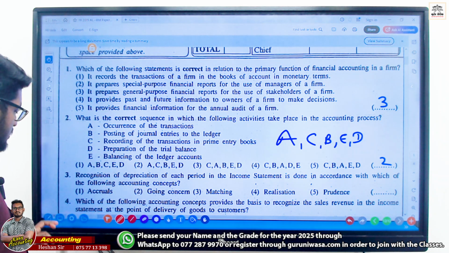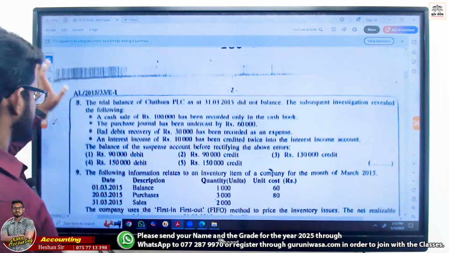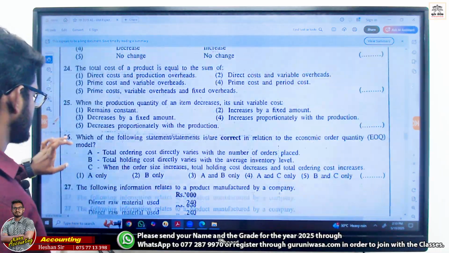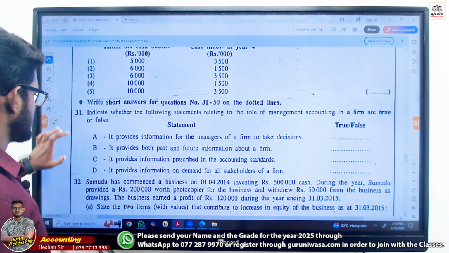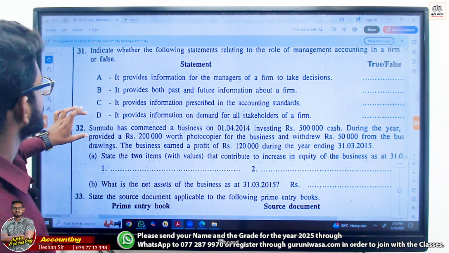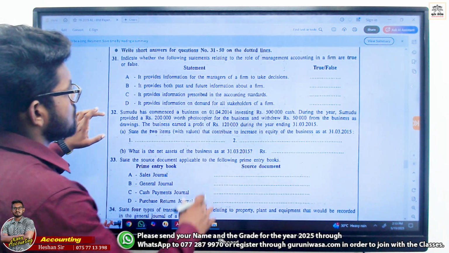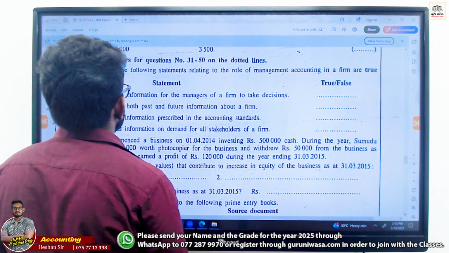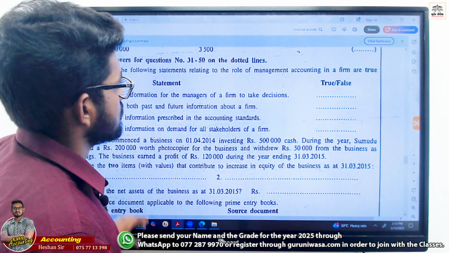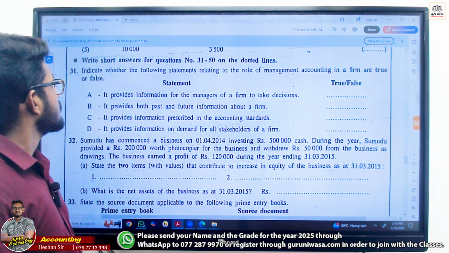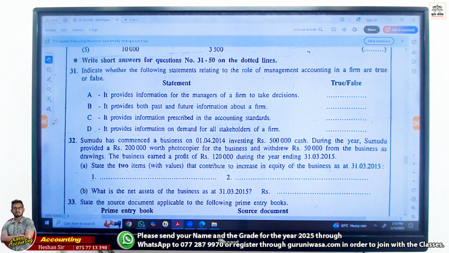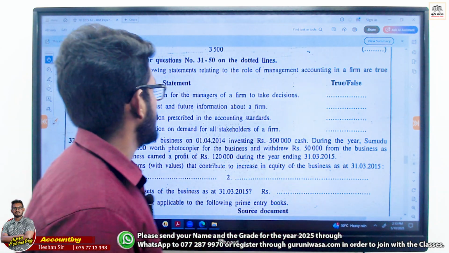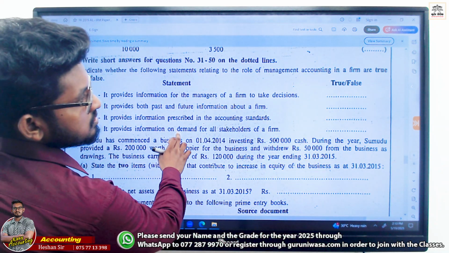Let's go with the 31. Indicate whether the following statements related to the role of management accounting in a firm are true or false.